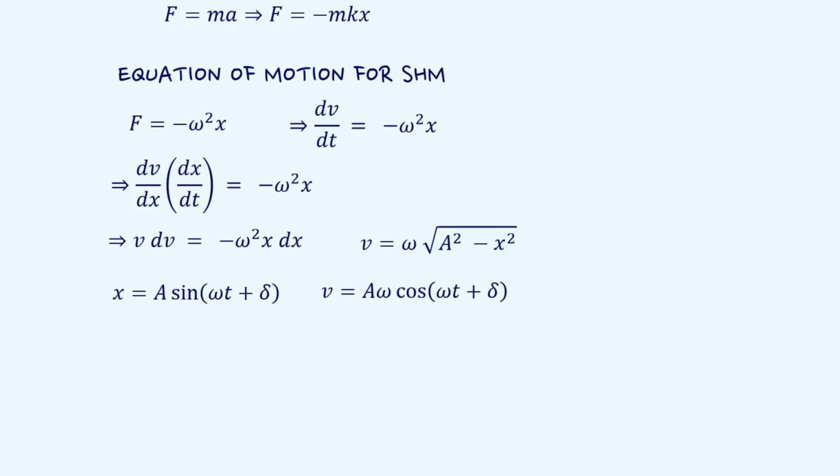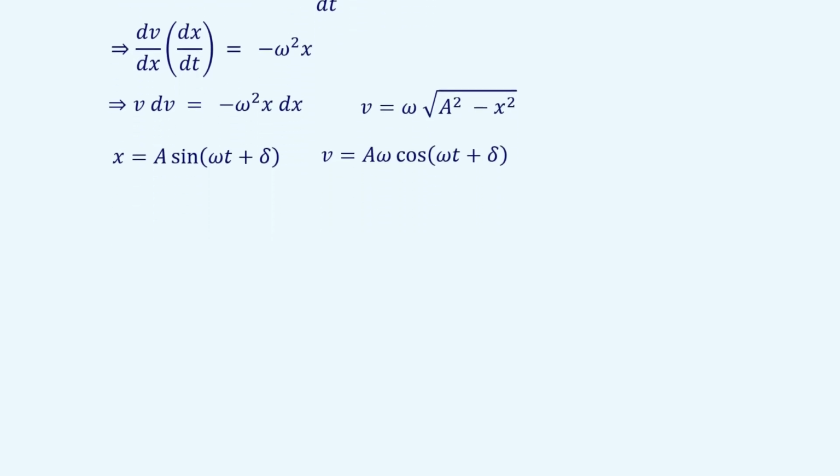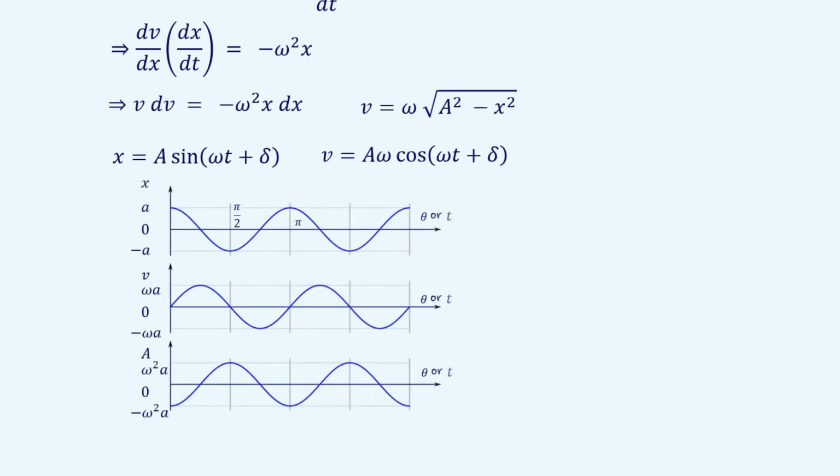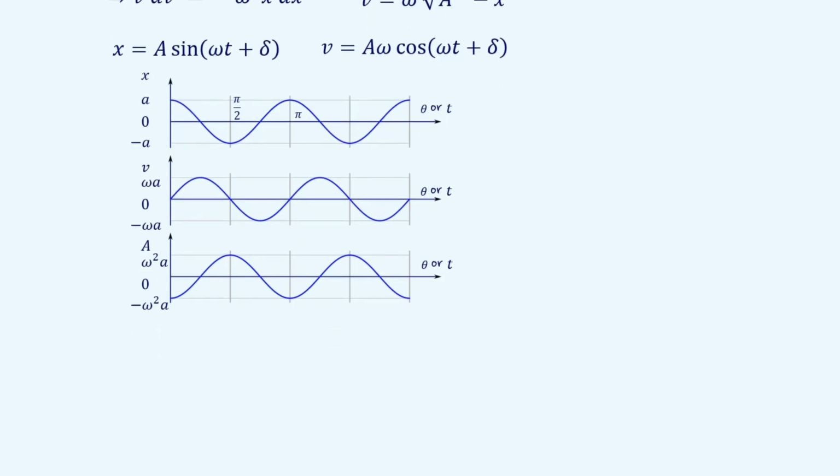These expressions clearly demonstrate that for a particle executing simple harmonic motion, displacement from the equilibrium position varies sinusoidally with time. The position, velocity, and acceleration plots for a particle executing simple harmonic motion are shown here.